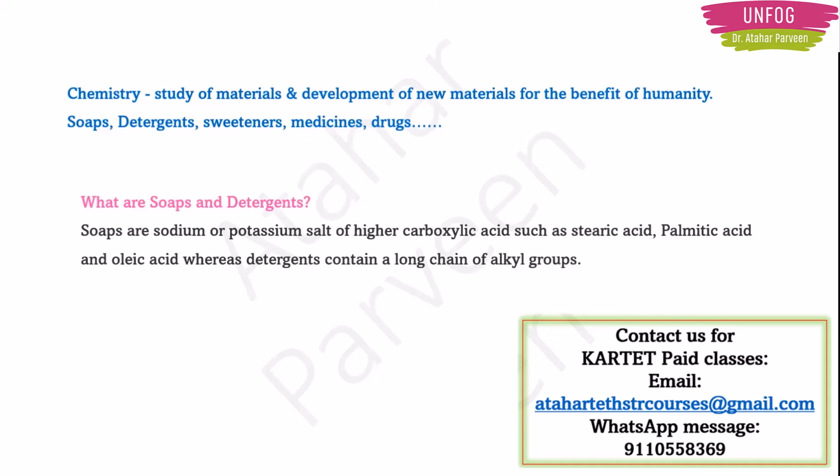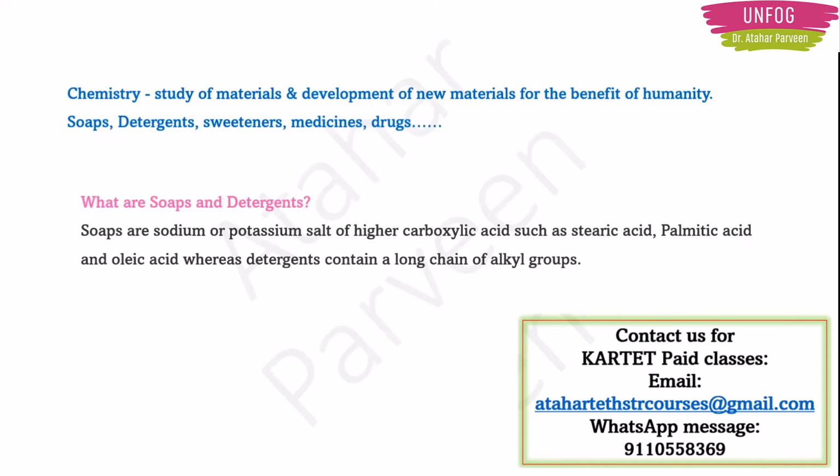Now, what are soaps and detergents? First of all, soaps are sodium or potassium salts of higher carboxylic acids, such as stearic acid, palmitic acid, and oleic acid. They combine all this together to form soaps.